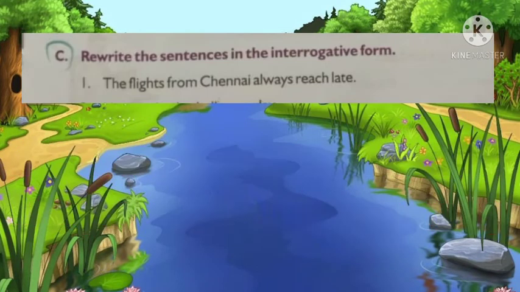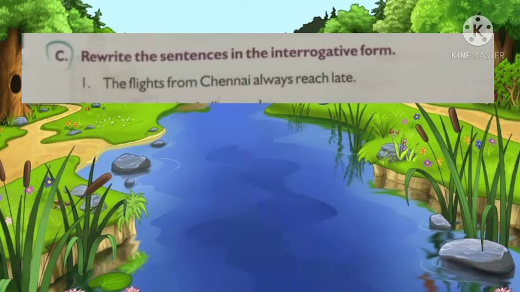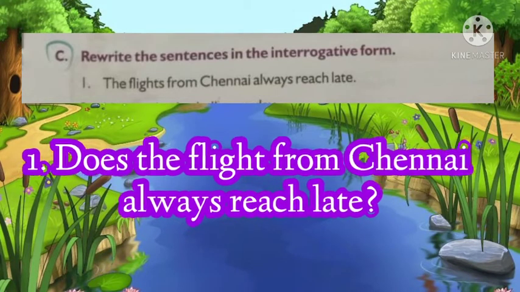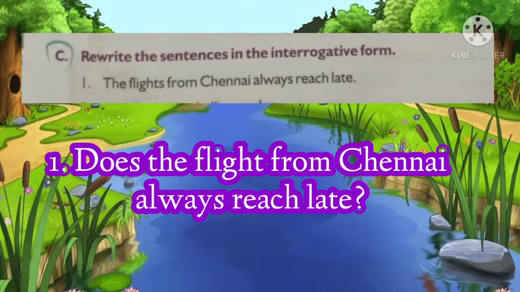Understood? Third exercise. Rewrite the sentences in the interrogative form. Interrogative form means you form a question. See the first one. The flights from Chennai always reach late. This is the statement, and you should ask a question. How can you ask? Does the flight from Chennai always reach late? It ends with a question mark.